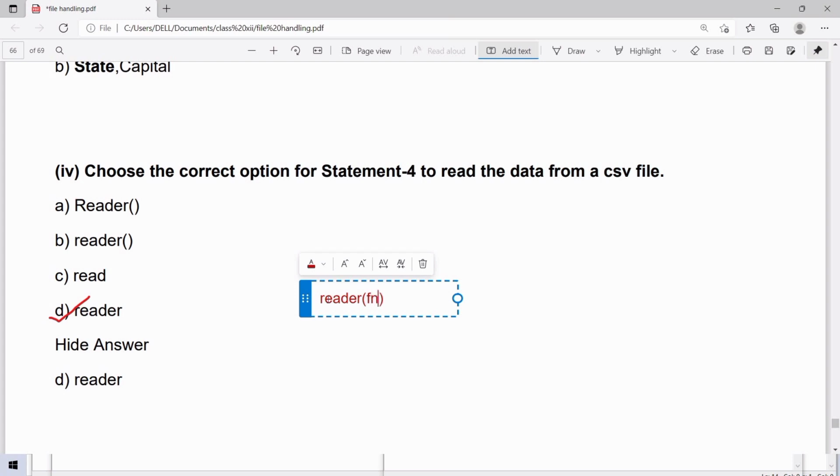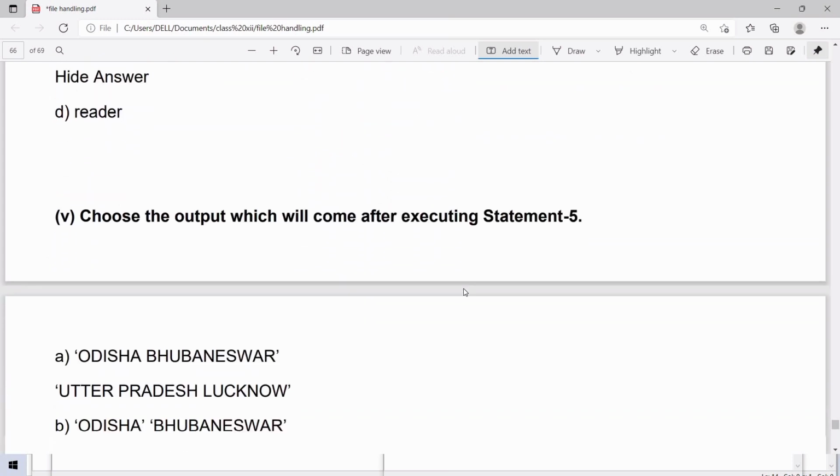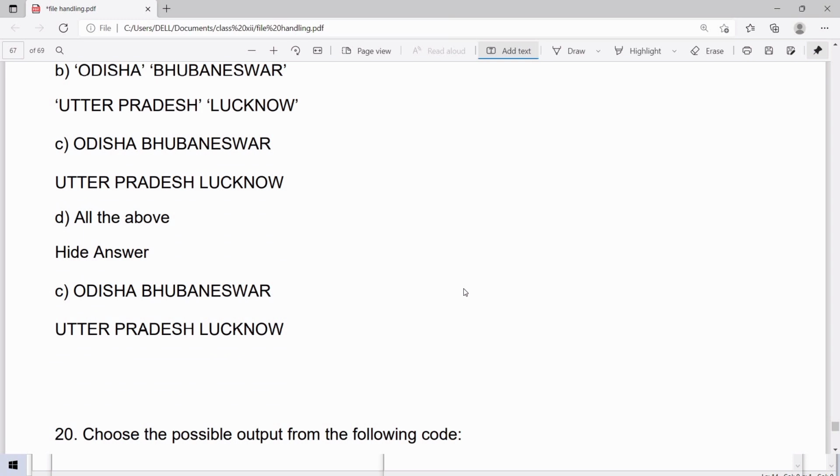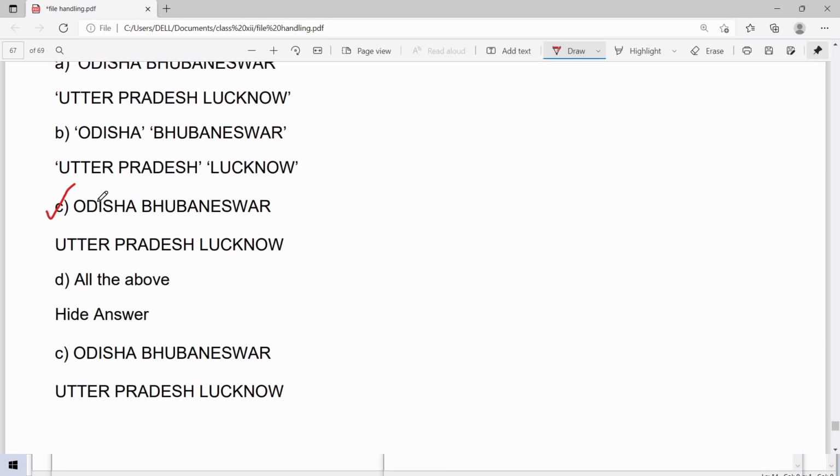Here NF is the file handle. In statement 5, the answer will be Odisha Bhubaneswar Uttar Pradesh space Lucknow, which is option C without any single quote. Now we'll execute the same code in Python.